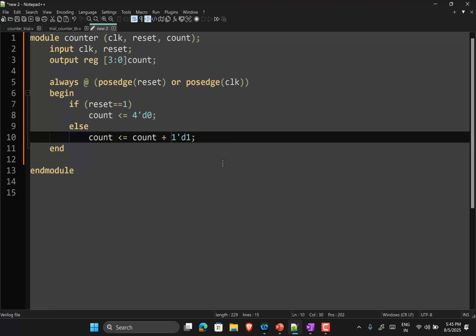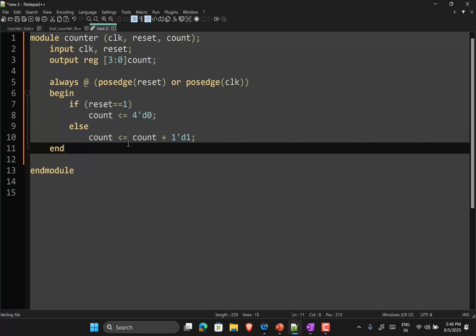I had another question. What about the overflow? Because count is only 4 bits. If an overflow happens, the carry bit goes off and the rest of it is there. Beautiful, isn't it? You write a 1-line code, and the synthesis tool is going to translate this into a 4-bit adder to implement this.